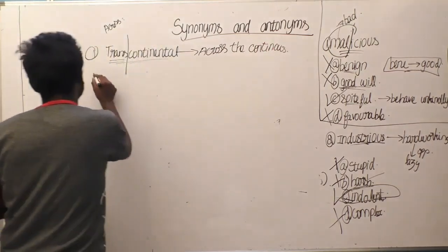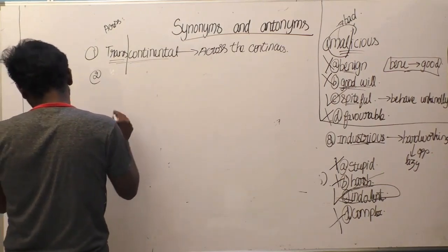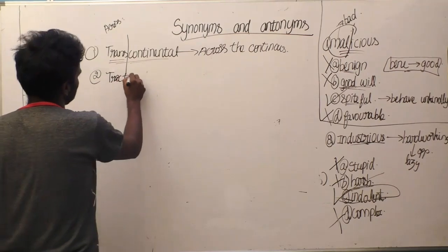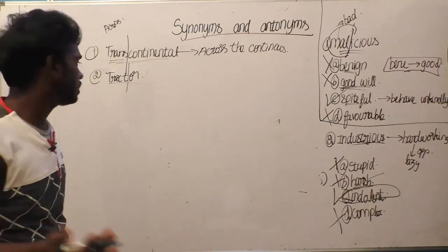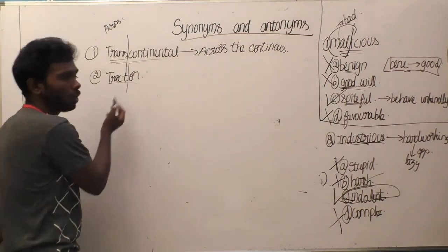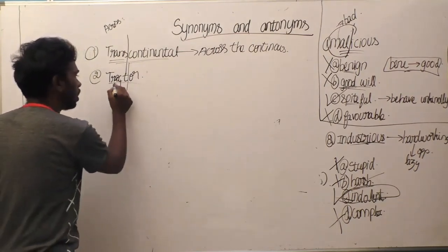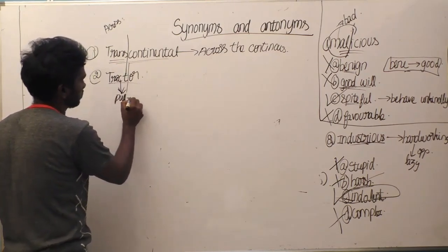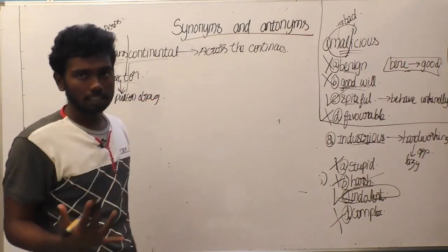So this is the way you have to solve root words. Let us see another example. Tract. Let us see, tractor. Did you guys ever wonder why the vehicle tractor got its name tractor? Because of the root word. You have to know this root word, and it will be easy for you to solve. The meaning of the root tract is pull or drag. So since it is pulling easily, it is called a tractor.